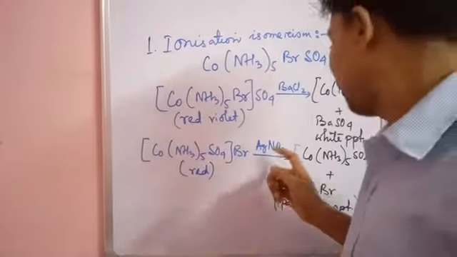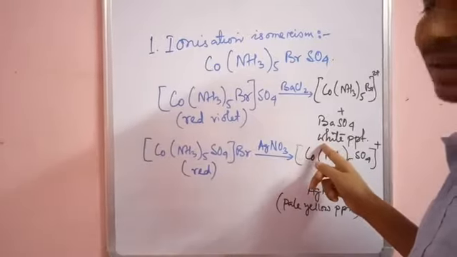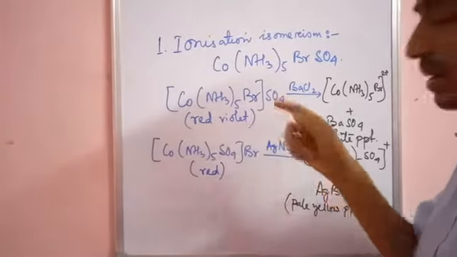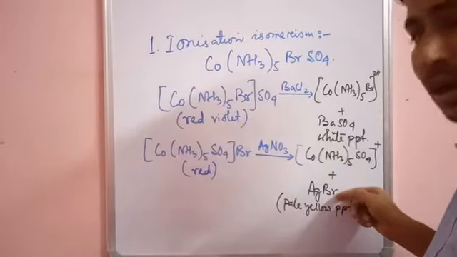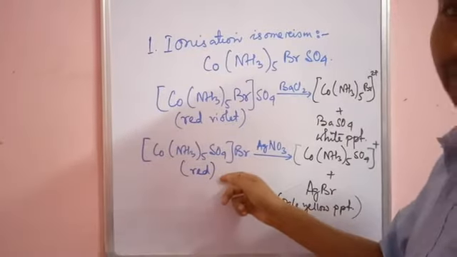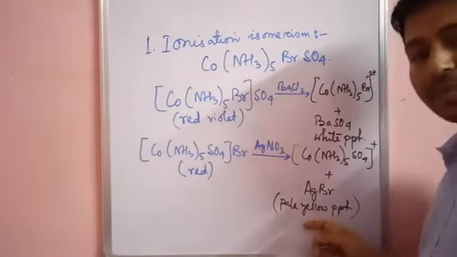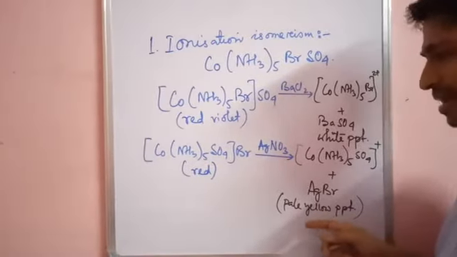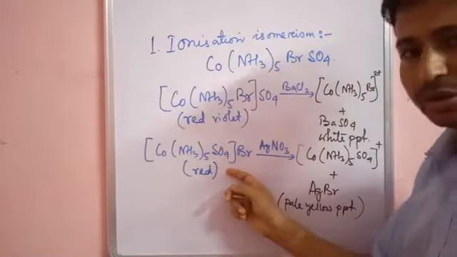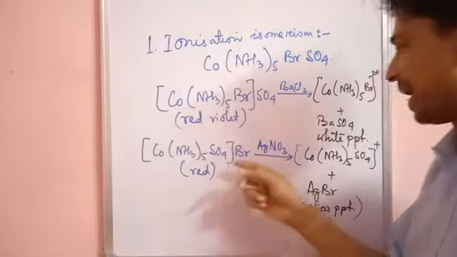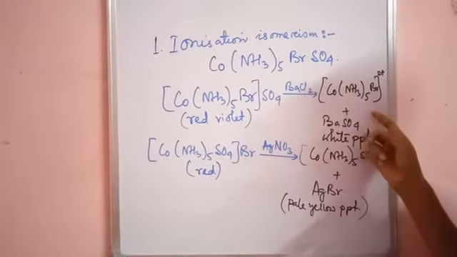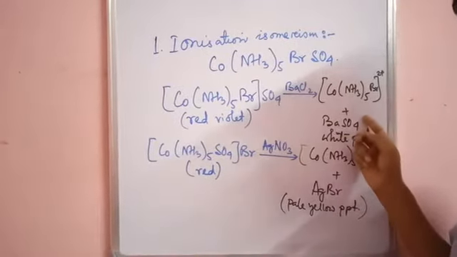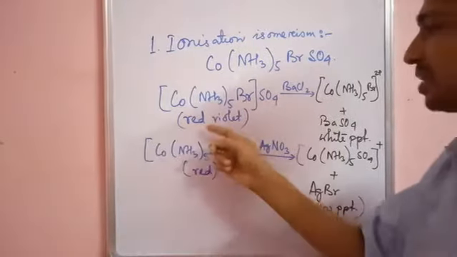If the precipitate of barium sulfate comes, then the compound is this one. If the yellow PPT comes, then the compound is this one. Now if one student comes and reports, sir, I got a pale yellow PPT, it means the compound is this one. And if one student reports that I got a white PPT of barium sulfate, so the compound is this one.